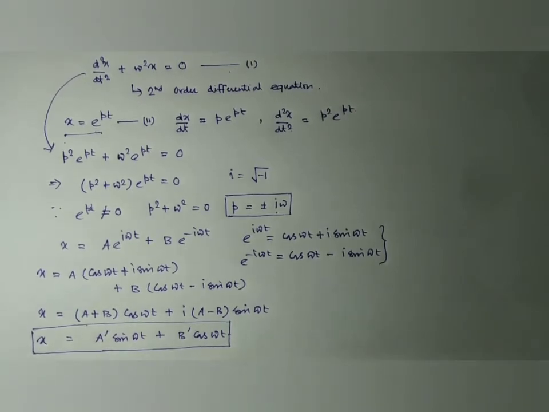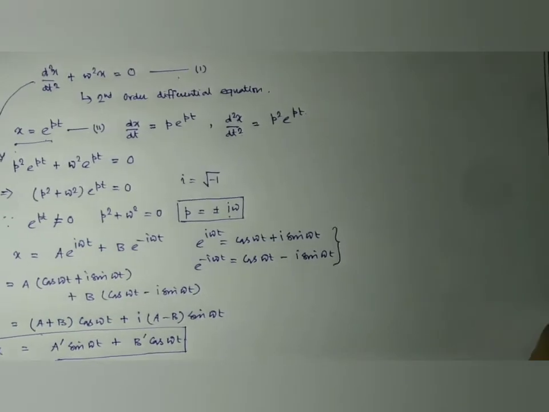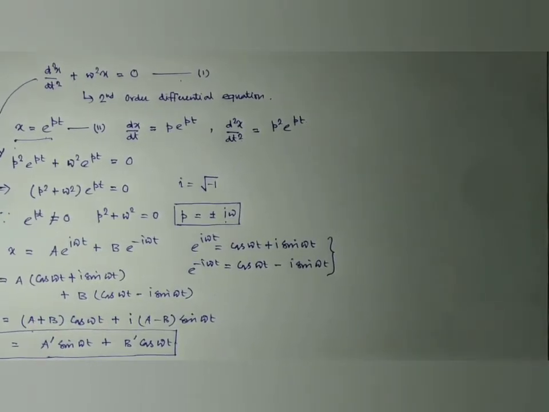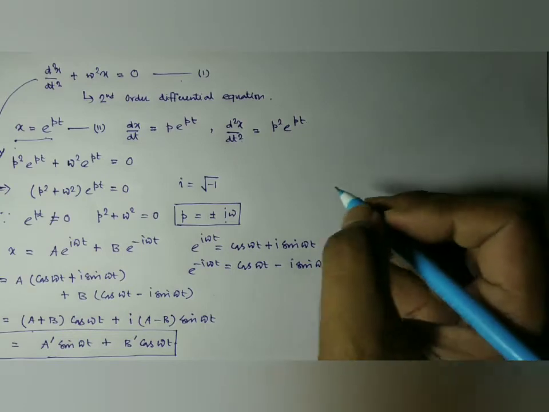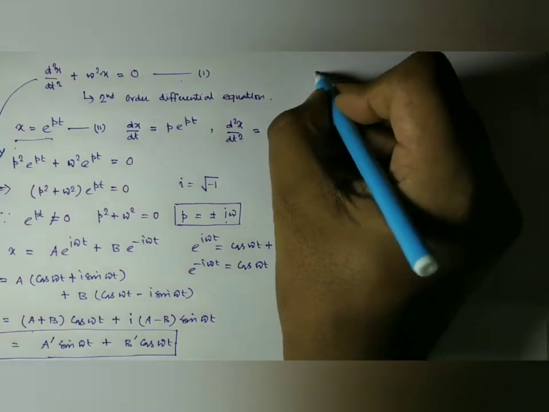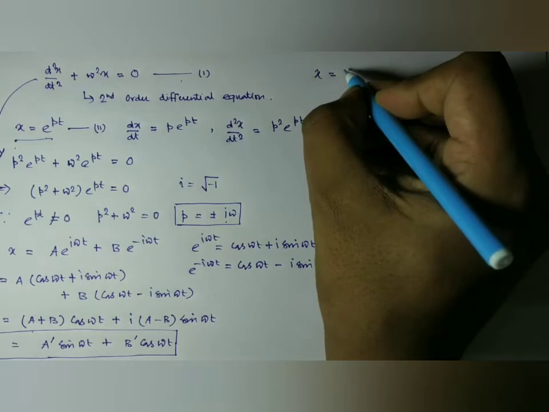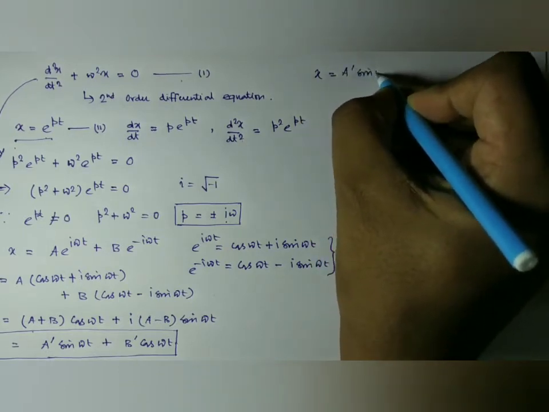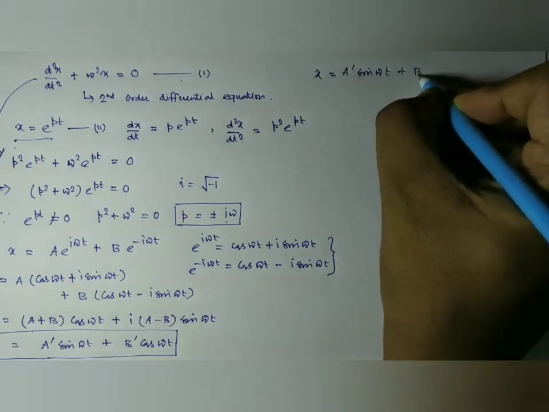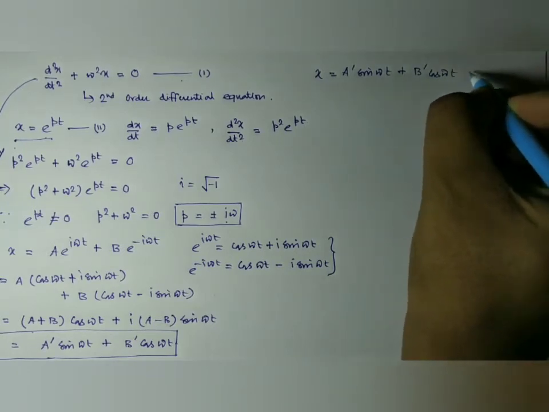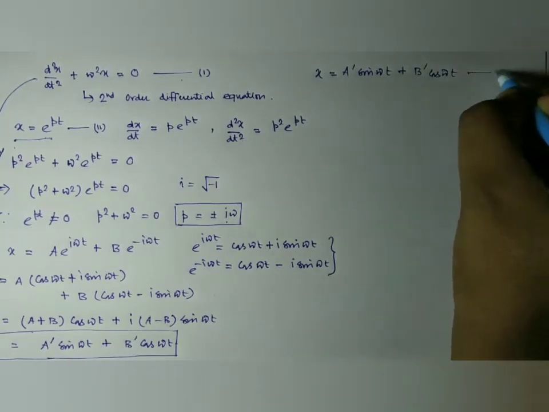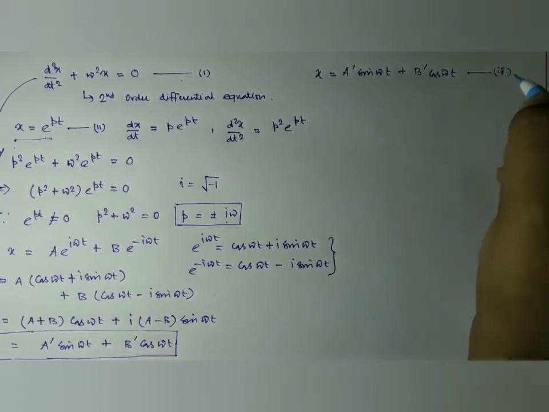Now we can rearrange this solution in a particular way so that we can directly write it in the form of simple harmonic motion. So how can we write it here? We have x equal to a prime sin omega t plus b prime cos omega t.